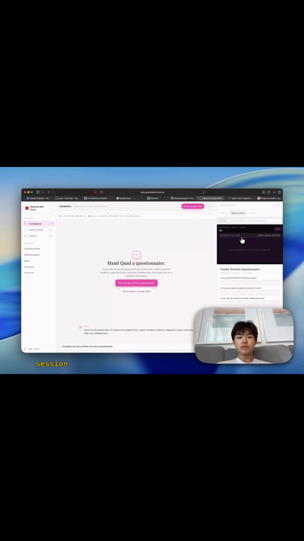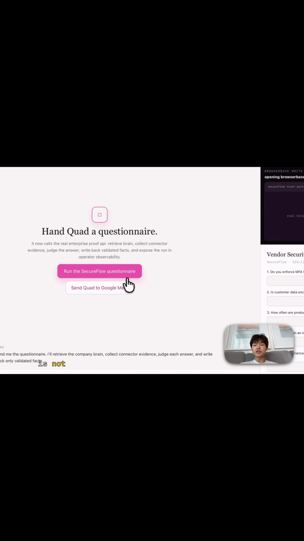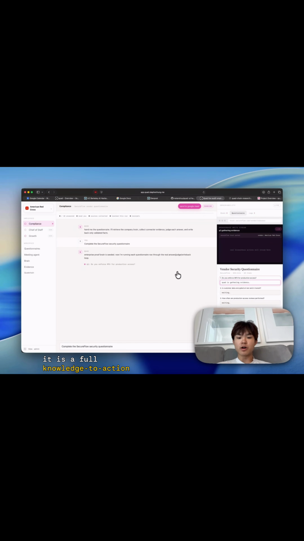Here on the right side is the browser-based session. Once the fix is approved, Quad can execute it. Here, Quad uses a browser agent to operate a real browser and apply the approved change. So Quad is not just retrieval. It is not just generation. It is a full knowledge-to-action pipeline: evidence, verification, approval, execution, and receipt. Quad can also orchestrate agents through Agentverse and can be called through ASI1, so other agents can use Quad as a knowledge layer beneath their own workflows.